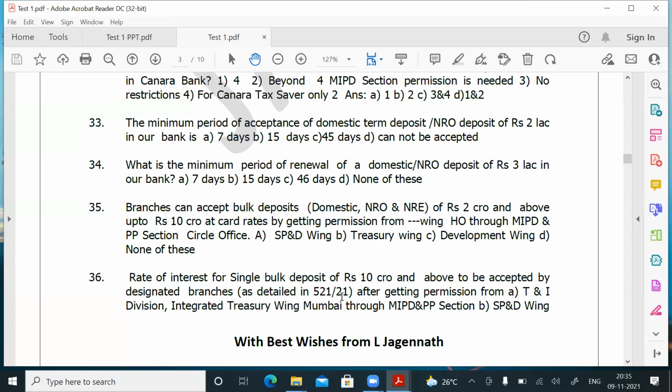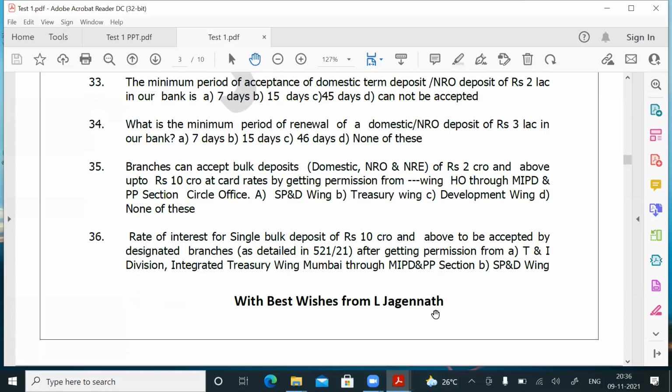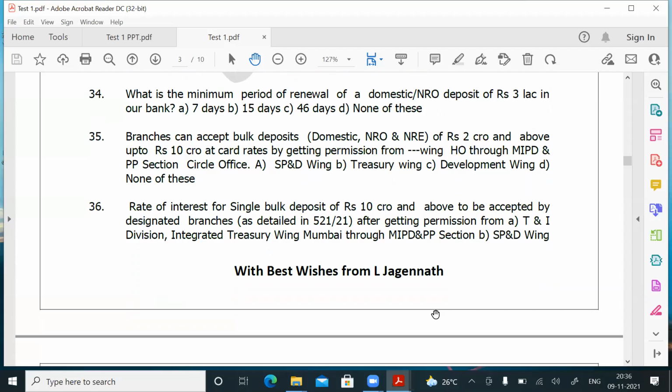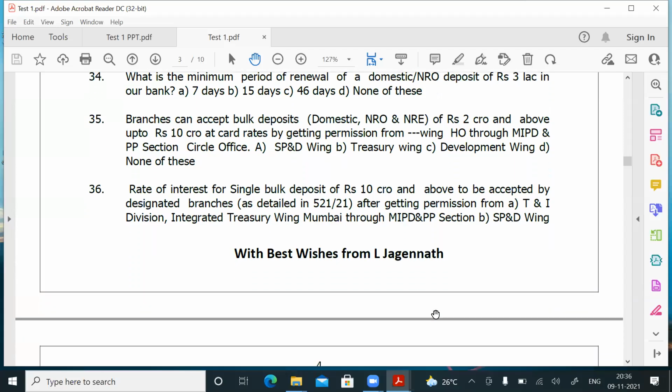If these branches are getting a single bulk deposit of 10 crores and above, interest rate is not available in the circular. They have to get the permission from Treasury and Investment Division, Integrated Treasury Wing Mumbai through MIPD section, Circle Office. So for question number 36, answer is A.